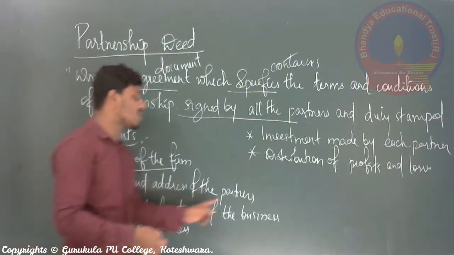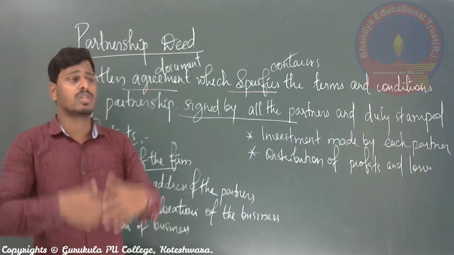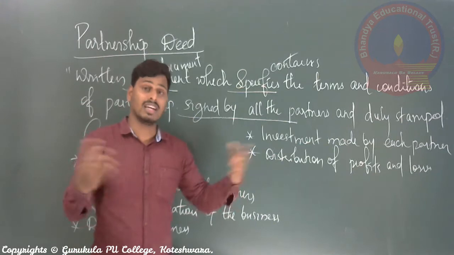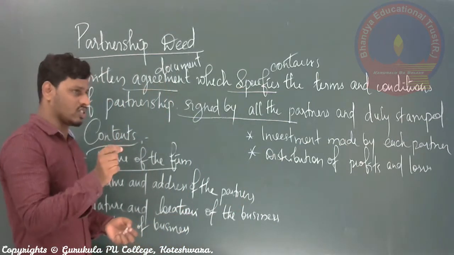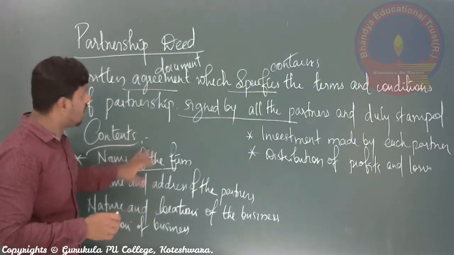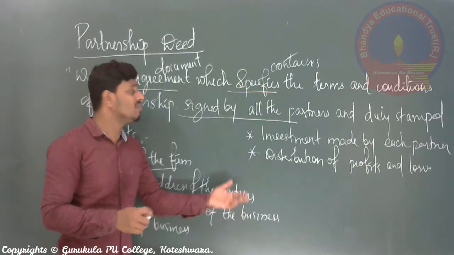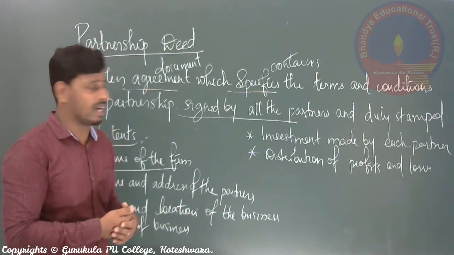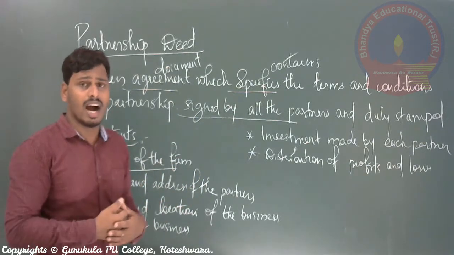Name and addresses of the partners. Right, there are many partners. They may be from many areas, maybe many states or districts, or maybe countries also. Correct. So their particular name as well as their address. So permanent address has to be written in the partnership deed. Actually, some of the things are compulsory to be written, and some of the things may not be written. That is according to the partners only, the consent of the partners only. Right. The contents of the partnership deed from one business to another business can be altered, varied.